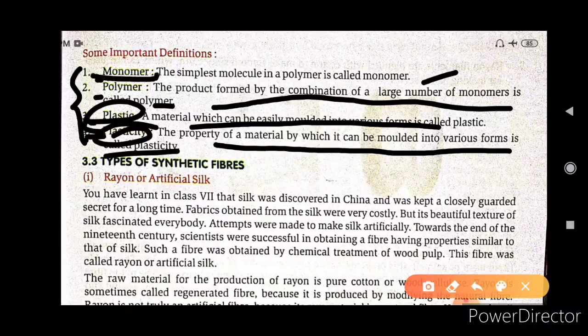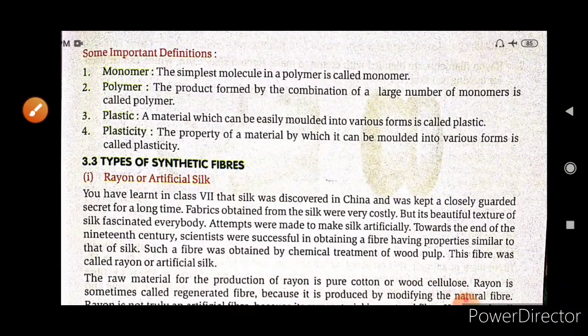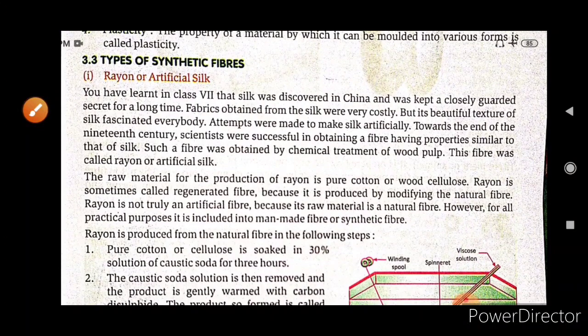The single unit is monomer, and when a large combination forms a product, a long chain of the single unit, that is your polymer. Okay, clear? Now we are going to discuss the types of synthetic fiber. In this, first we are going to discuss rayon.